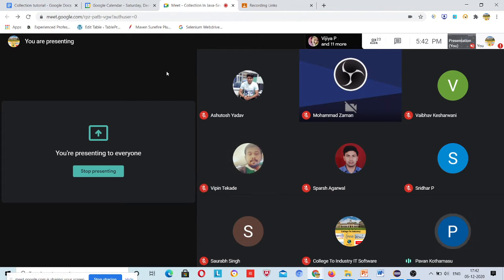From my point of view, collection is a framework which will help you organize your data, like using key value pairs, or any data we are going to store and organize. You said collection is a framework. Bipin said collection is homogeneous. Vandan said collection is a framework that provides an architecture to store and manage a group of objects. Okay.